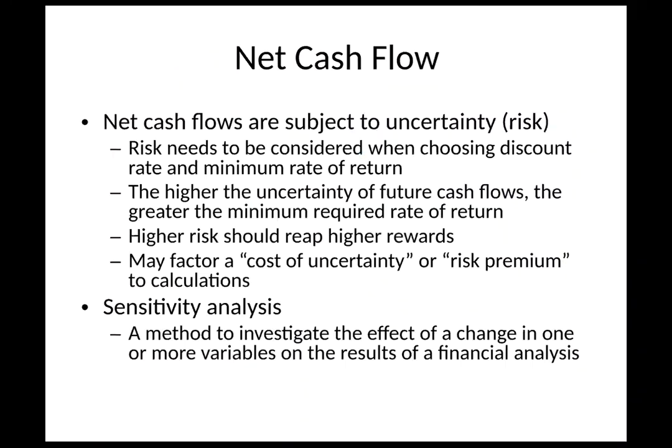So when we talk about net cash flows and why it's important, they're subject to uncertainty and risk, right? So risk needs to be considered when choosing the discount rate and minimum rate of return. This is where it comes back from the finance team. They're going to give you that, but this is part of what needs to be looked at: what's the uncertainty? Do we expect to have a rate of return of a certain percentage?